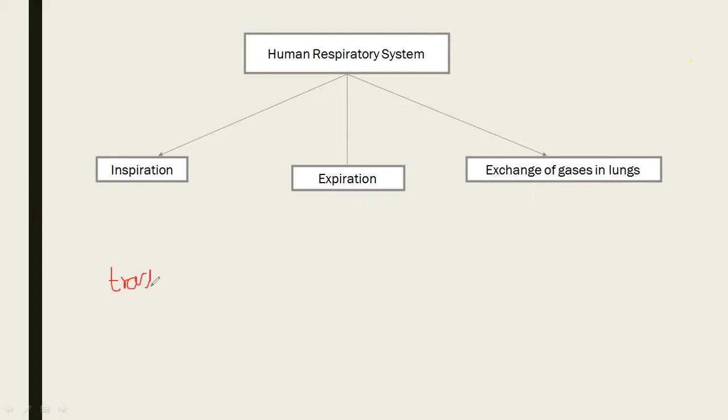Cloaca is the common outlet for urinary, intestinal, then genital tract. So all they open together in cloaca. Is it clear? Yes, ma'am.